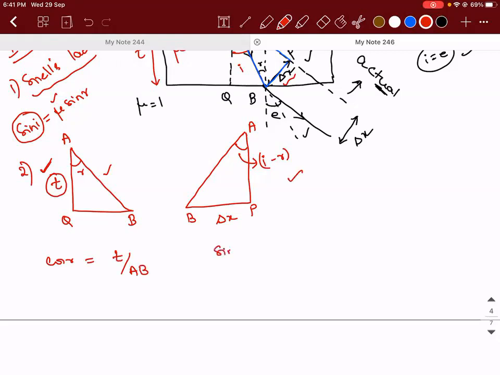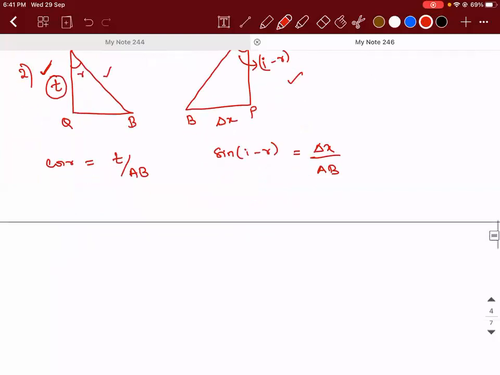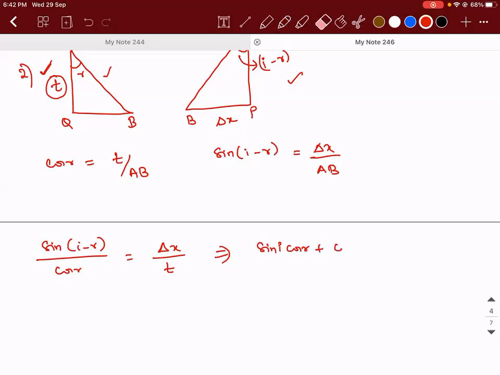Here, can I write sin of i minus r is equal to delta x divided by AB? Right. Now, if I divide both, sin of i minus r divided by cos r, it will be delta x divided by t. Right. This will be sin i cos r minus cos i sin r, the whole divided by cos r is equal to delta x divided by t.